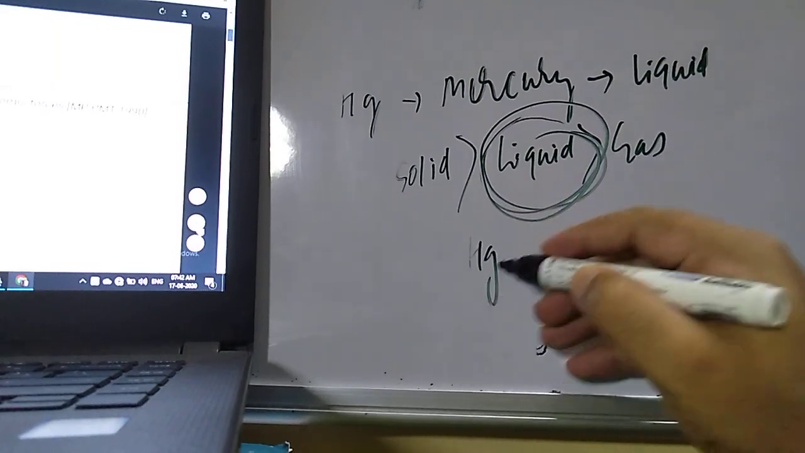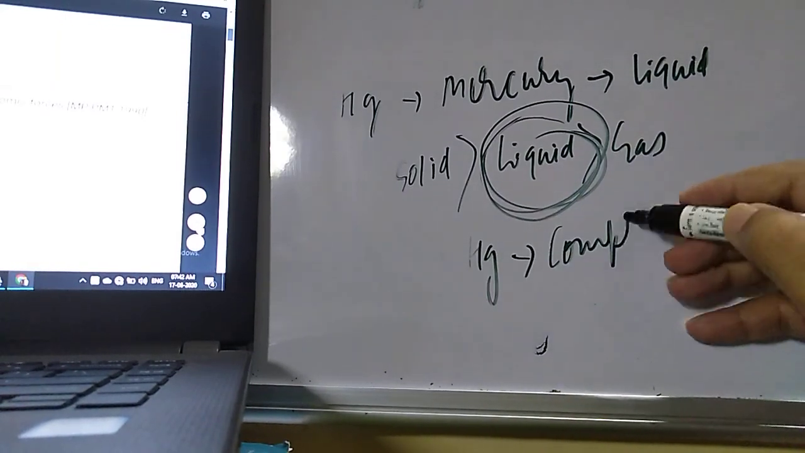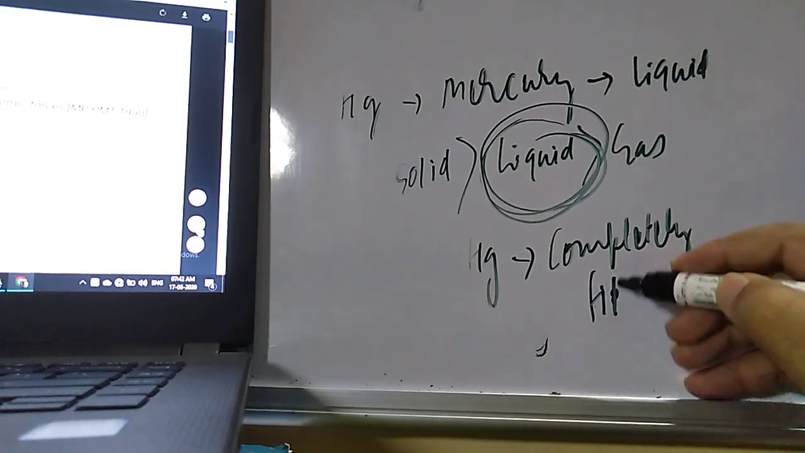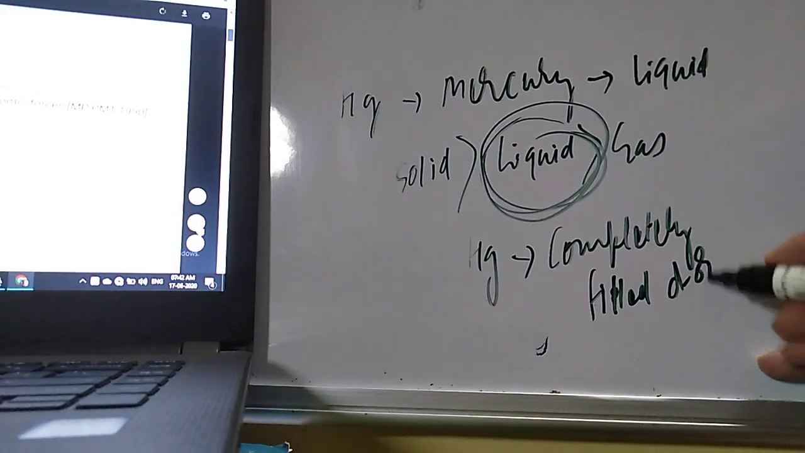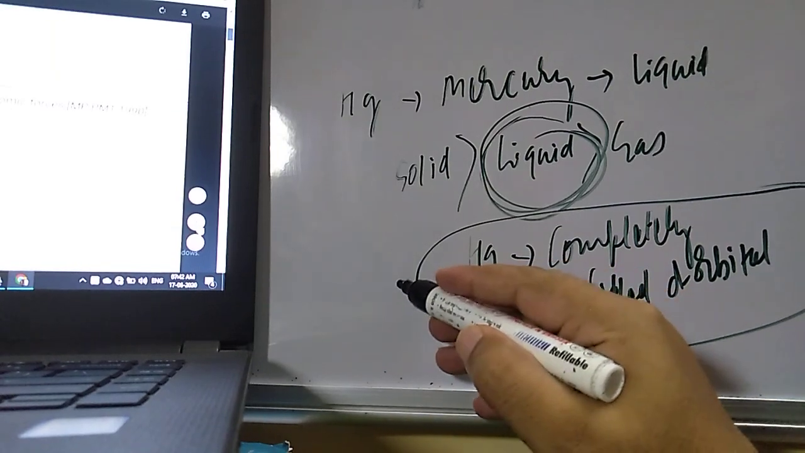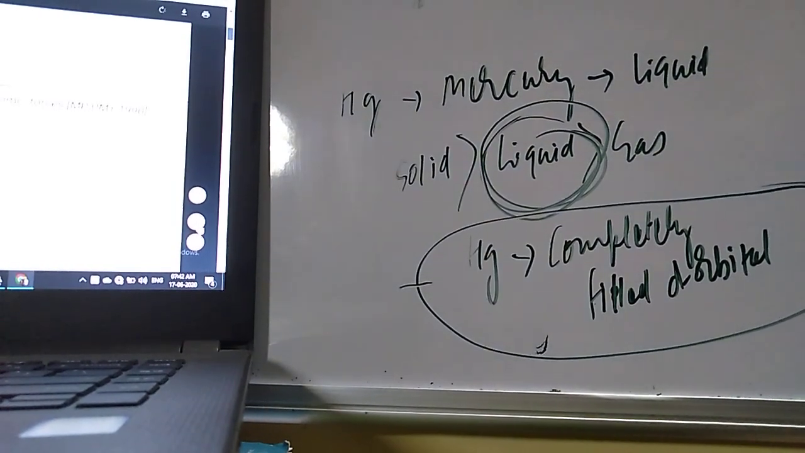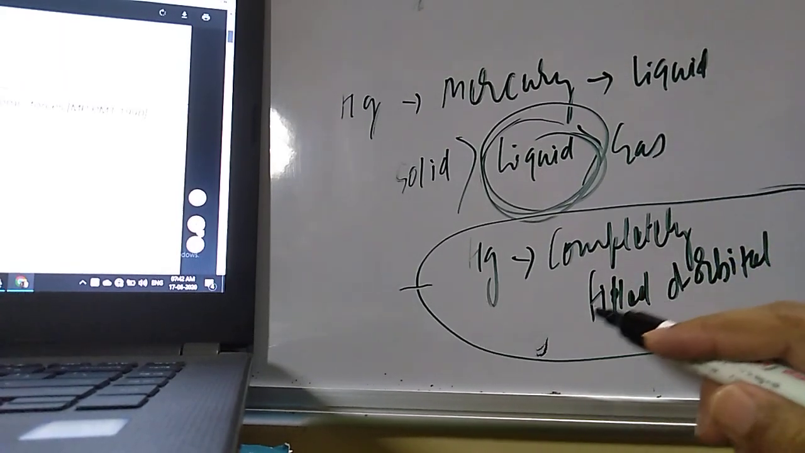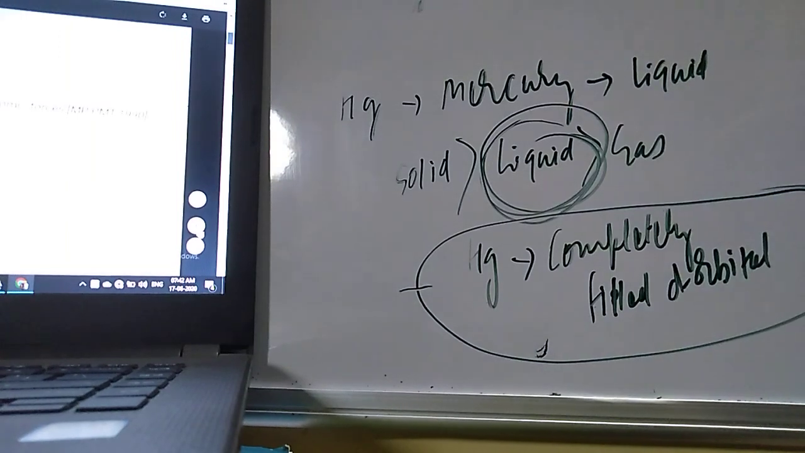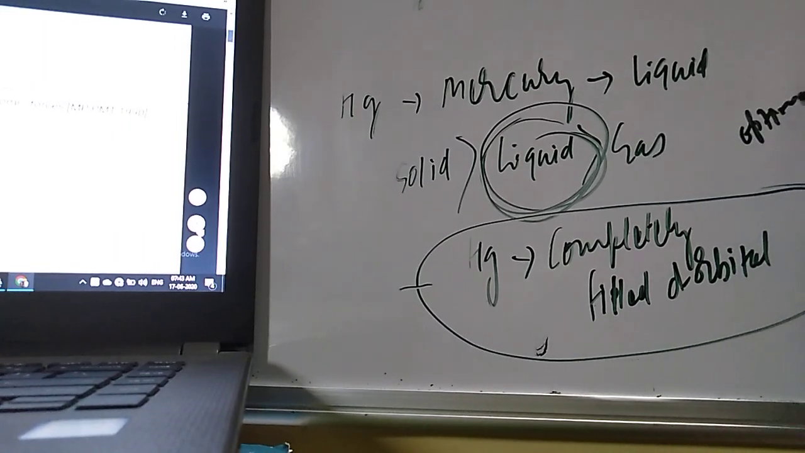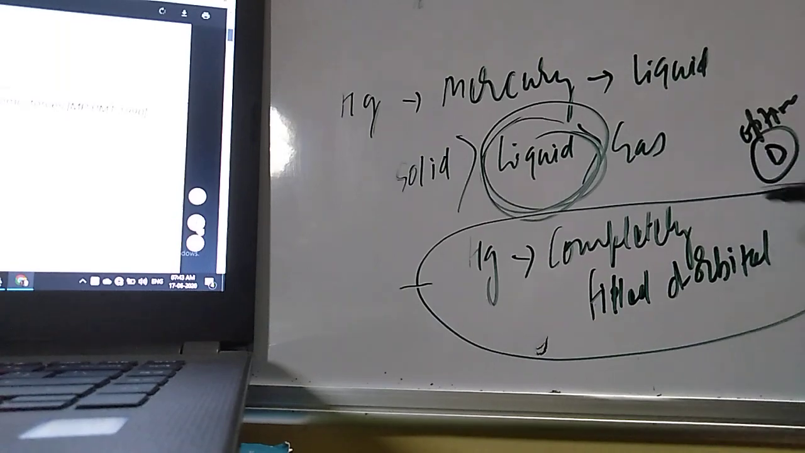Why lower attraction forces? Hg has a completely filled d orbital. Due to the completely filled d orbital, it does not form bonds; it is not capable of forming such bonds. As a result, out of the 4 options, mercury has the lowest probable interatomic forces. So the correct option for question number 2 is option D.